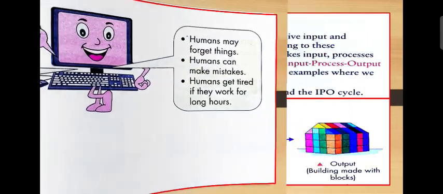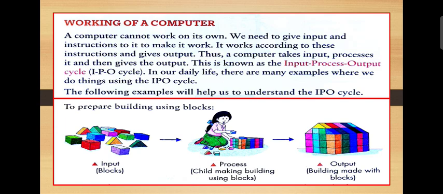Next is working of a computer. How does a computer work? A computer cannot work on its own. We need to give input and instruction to make it work. It works according to these instructions and gives output. Thus a computer takes input, processes it, and then gives the output. This is known as the IPO cycle: input, process, and output cycle.